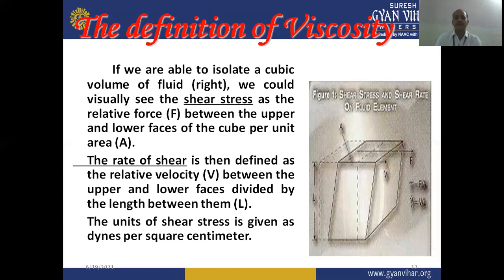So the viscosity is the ratio of shear stress to rate of shear. The unit of shear stress is given as dynes per square centimeter because it is F by A. F is the force and the unit of force is dynes, and A is the area, which can be denoted in square centimeter. So the unit of shear stress will be dynes per square centimeter in our centimeter gram second system.